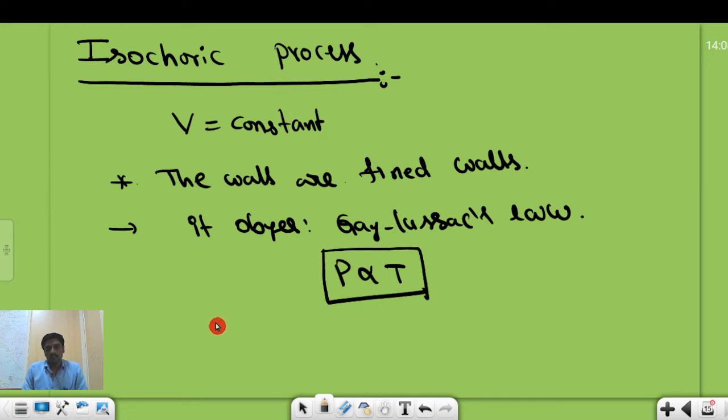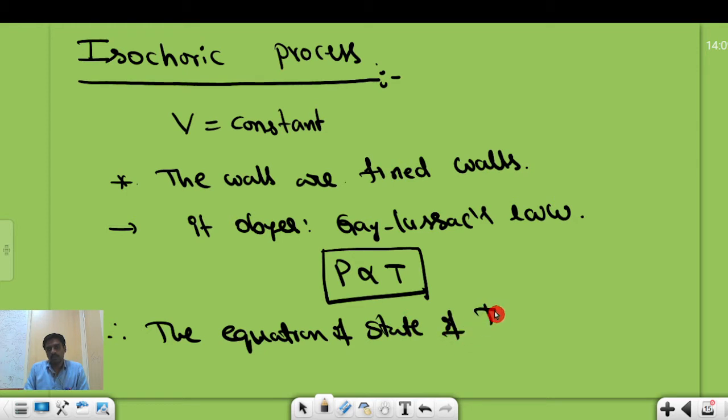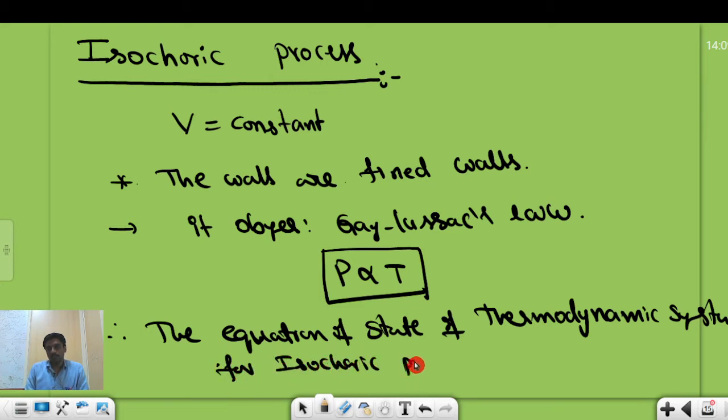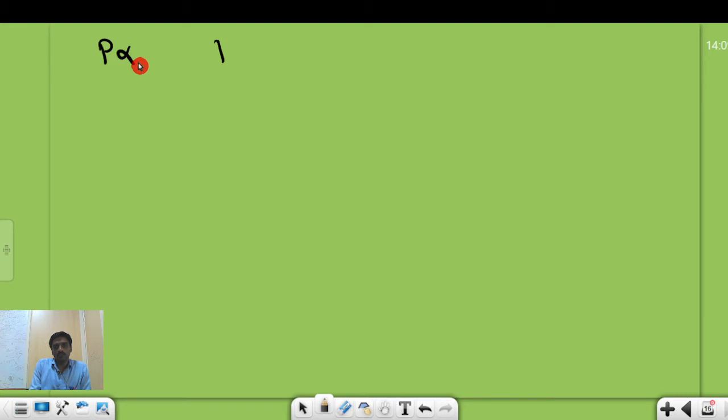Then we will say that the equation of state of the thermodynamic system for the isochoric process is P is directly proportional to T. With the help of this, P is directly proportional to T, by removing the proportionality we need to keep some constant, a proportionality constant.